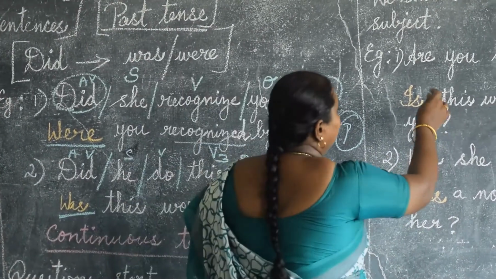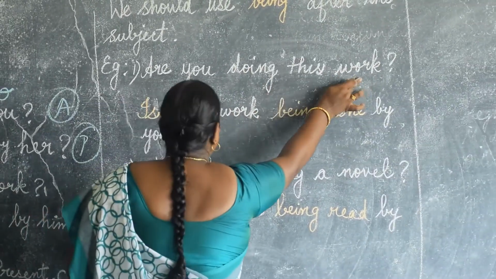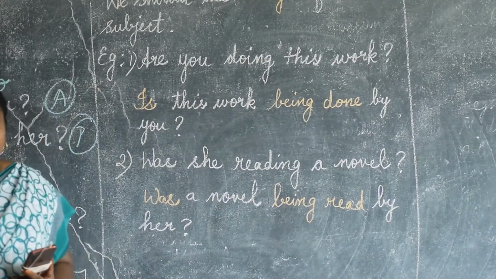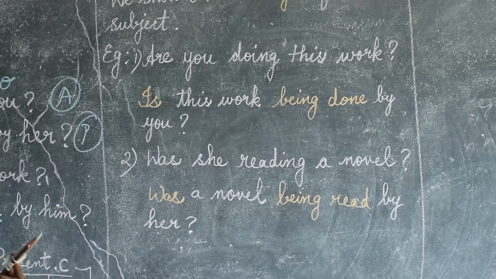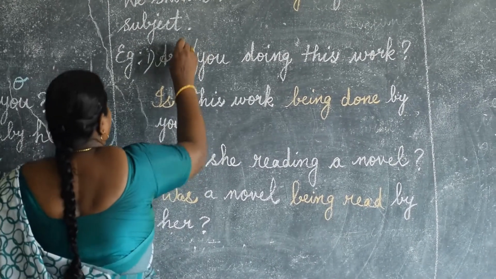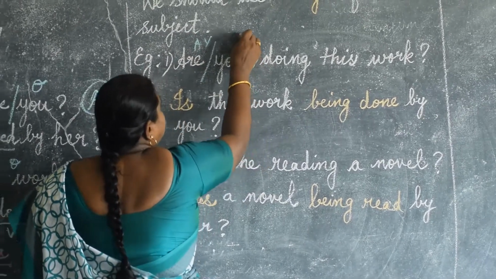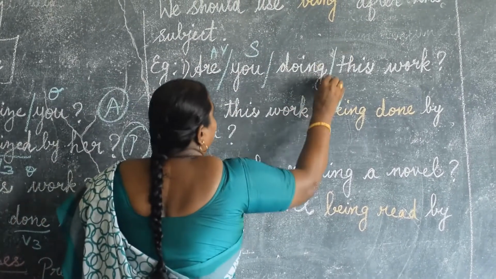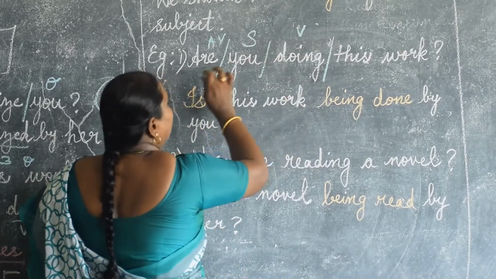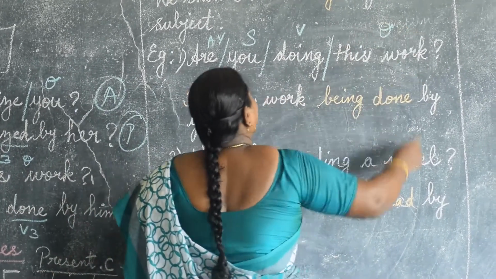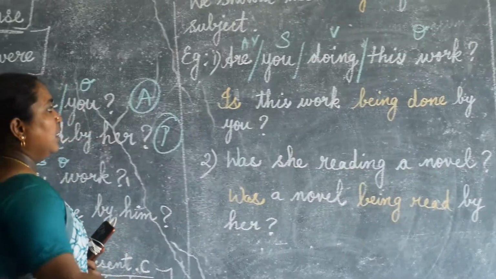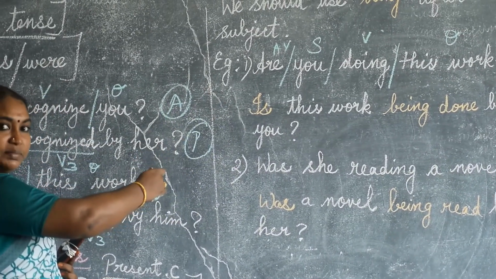See the example. Are you doing this work? Are you doing your homework? Here, are is the auxiliary verb. You is the subject. Doing is the continuous form of the verb. This work is an object. Now we have to change the object into the subject place.